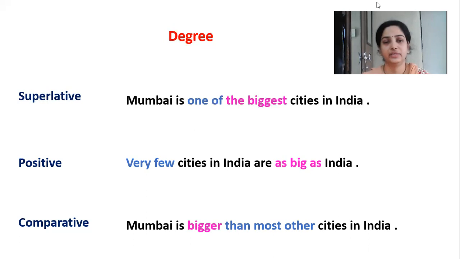In comparative degree we should use "most other", that is, instead of "any other". Instead of "any other" we are going to use "most other" here when "one of" construction is present over there. Okay, so see, Mumbai is bigger than most other cities in India. म्हणजे मुंबई ही भारतातल्या इतर बऱ्याचशा शहरांपेक्षा मोठी आहे.